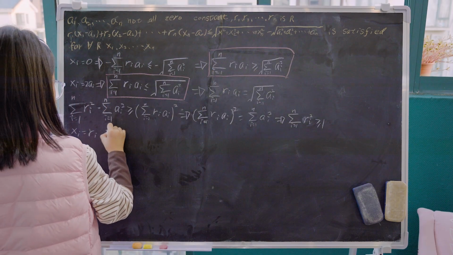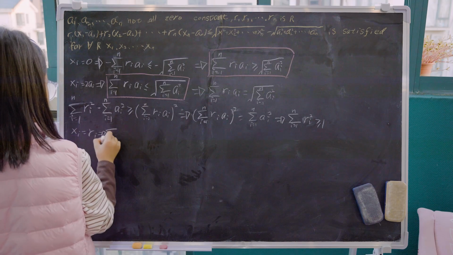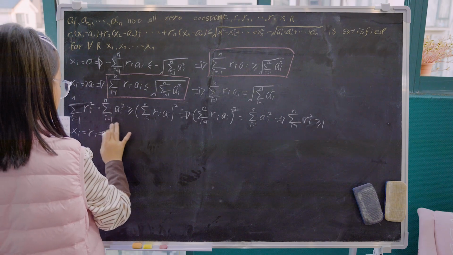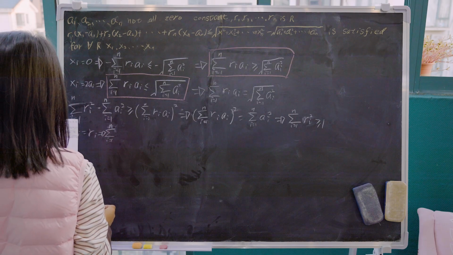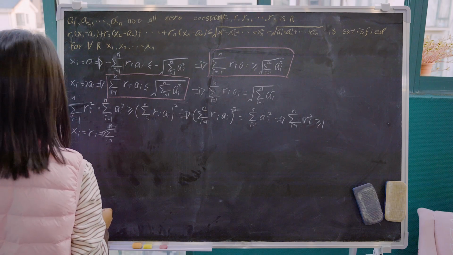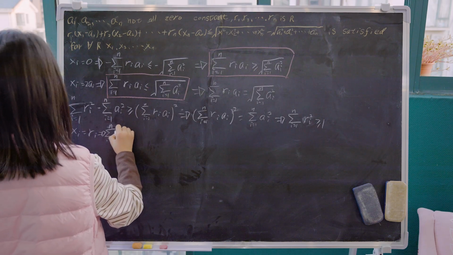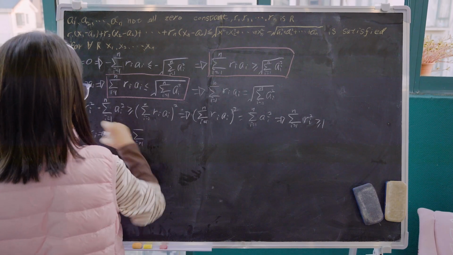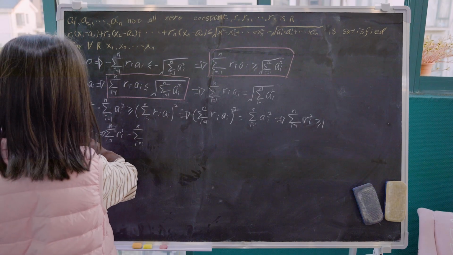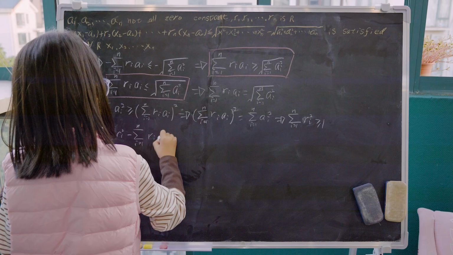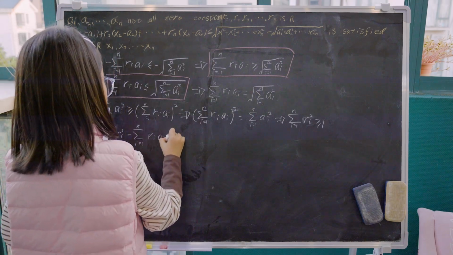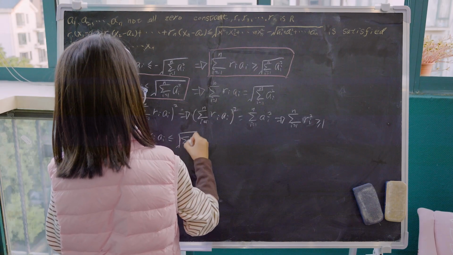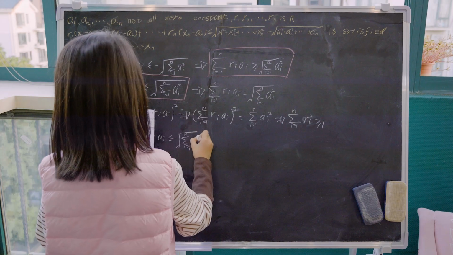So we have the sum from i equals 1 to n of r_i squared, minus the sum from i equals 1 to n of r_i a_i, and that's less than or equal to the square root of the sum. You know that, okay?